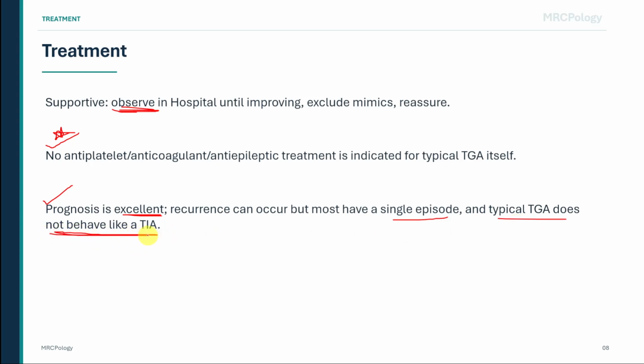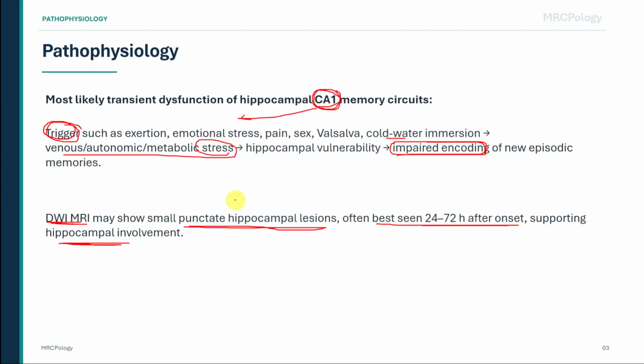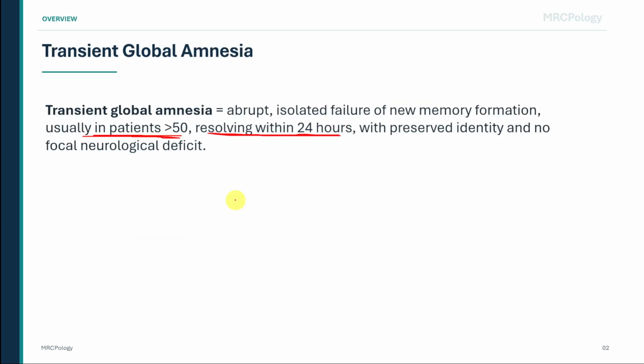If you remember one thing, remember this. Transient global amnesia is sudden anterograde amnesia with repetitive questioning, preserved identity, no focal neurology, and recovery within 24 hours.